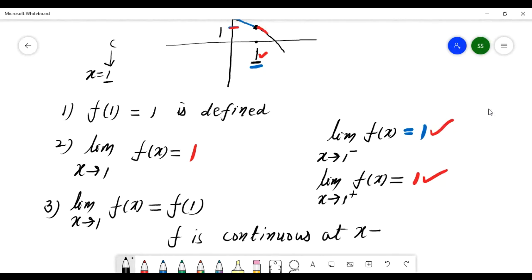At x equal to 1, this way you have to check. So the function is continuous at 1.